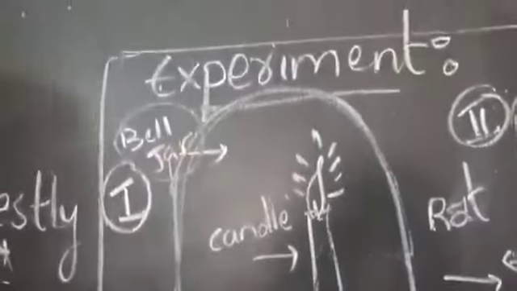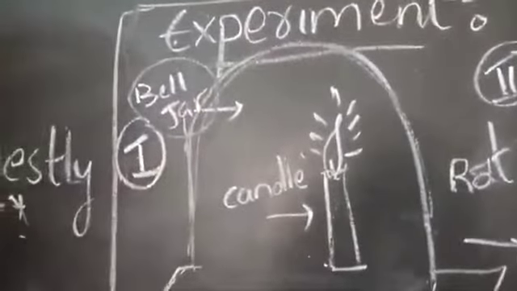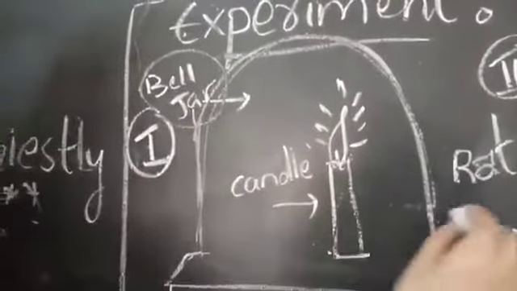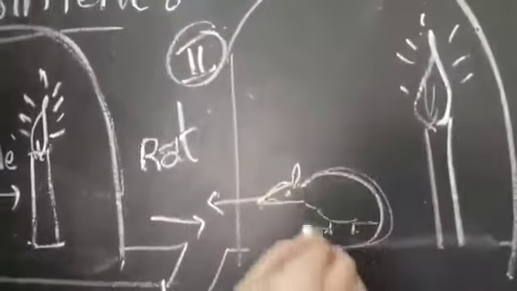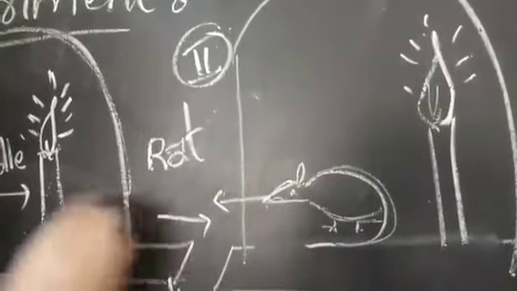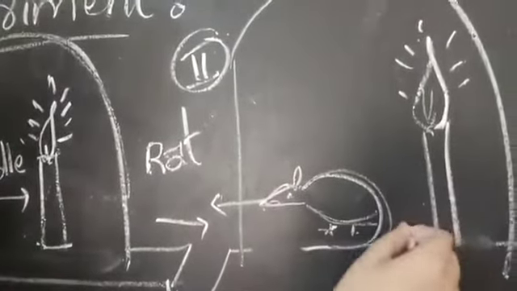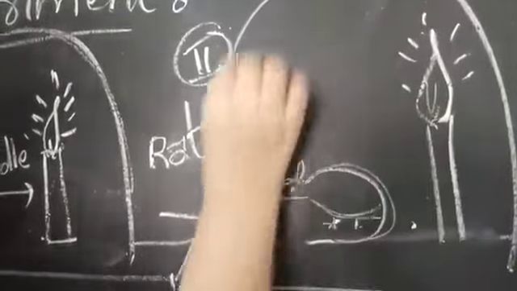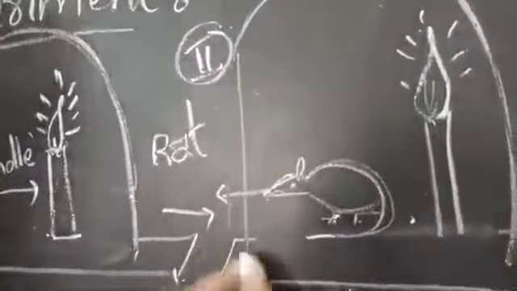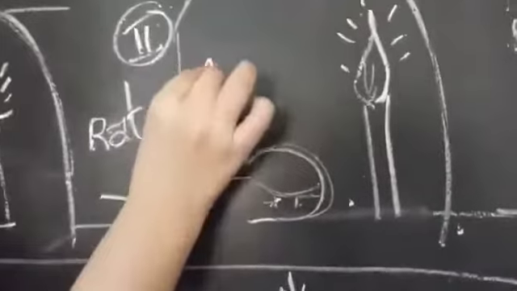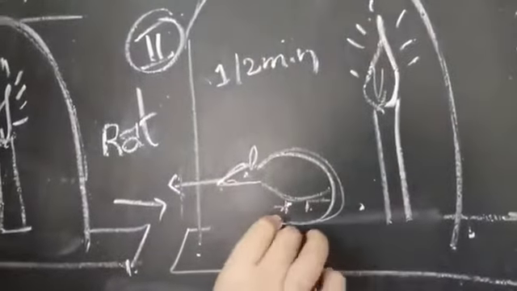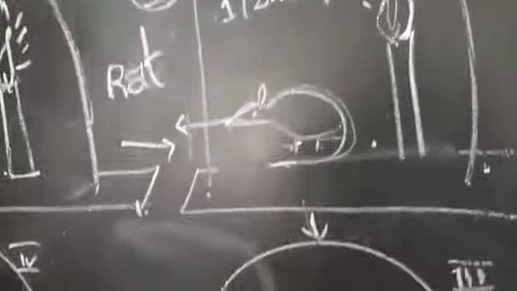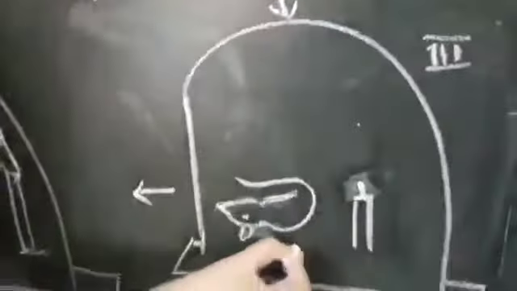So we can see what is happening inside this jar. After placing it, he added a rat. We are very much aware of that rat, right? We already see this rat in our daily life also. So he kept this rat in this jar along with the candle, and again covered the bell jar in an inverted position. After 1 or 2 minutes, what happened? Automatically our rat starts to suffocate. That we can observe in the third diagram.